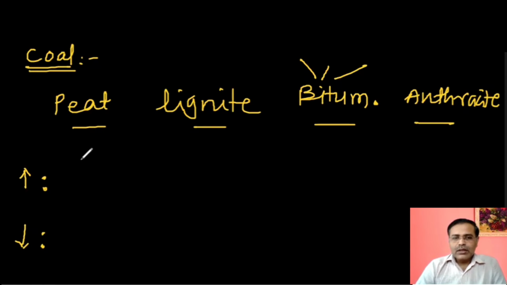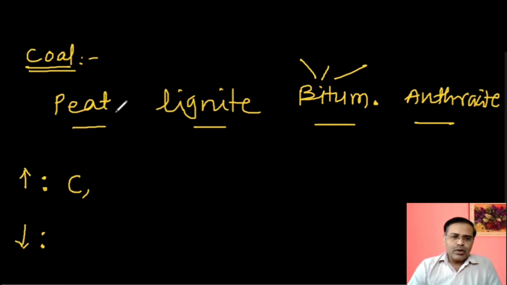If you remember, the carbon percentage increases from peat to lignite, bituminous, and anthracite. It means more carbon percentage will be observed in lignite than peat, and more carbon in anthracite as compared to bituminous, lignite, and peat. So carbon percentage will be more when we go from left to right.